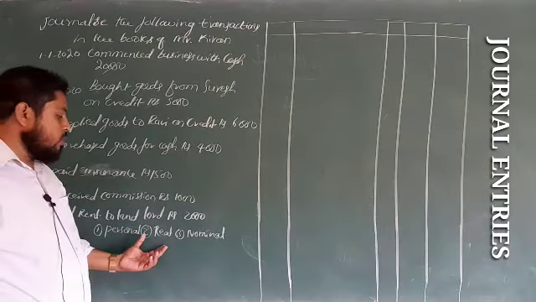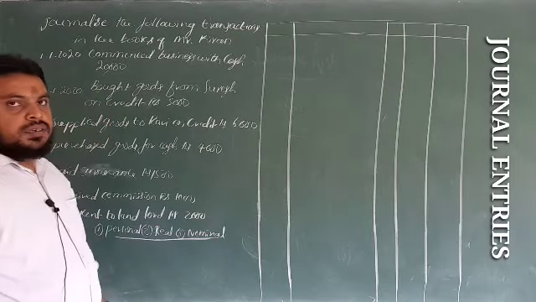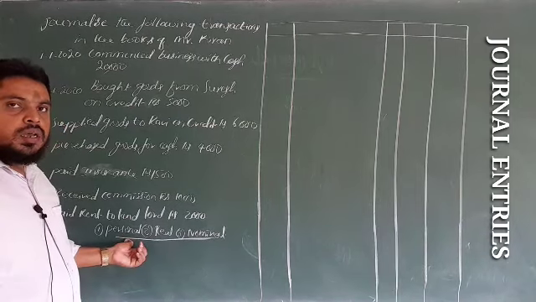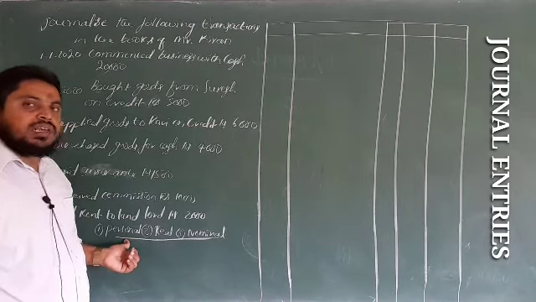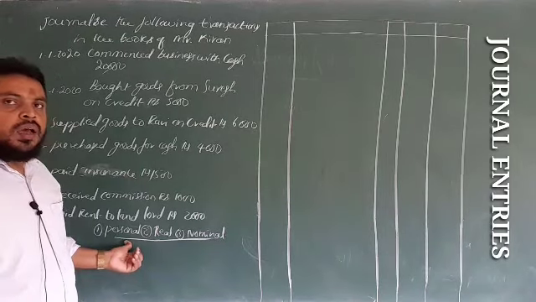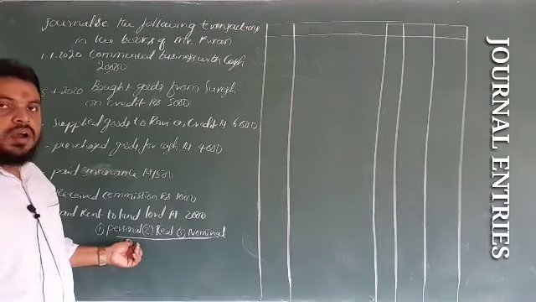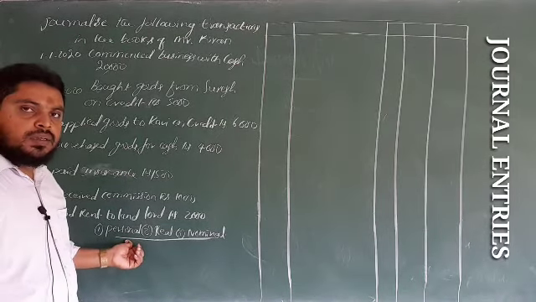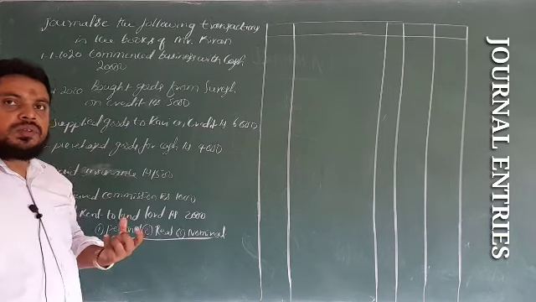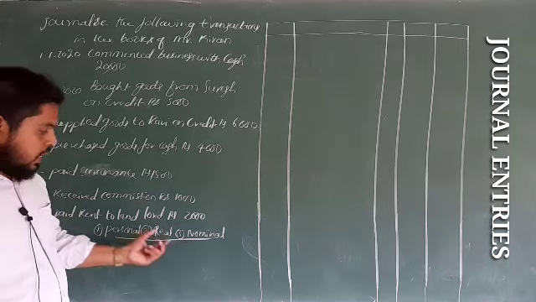Personal accounts are related to the names of a person, an organization, a business, a partnership firm, or a bank. All such names come under a personal account.